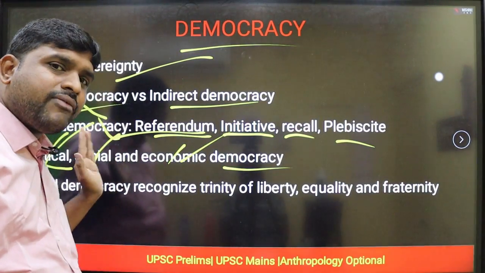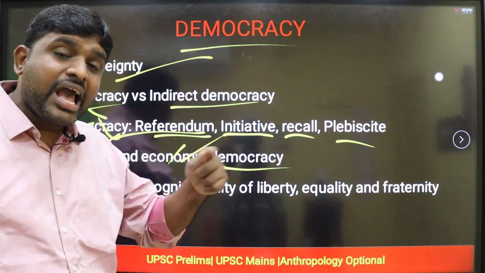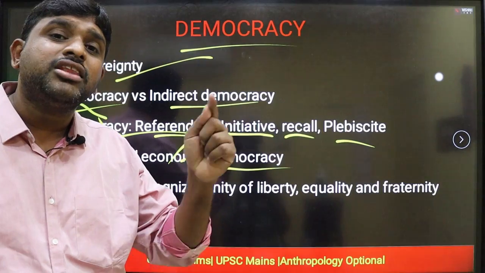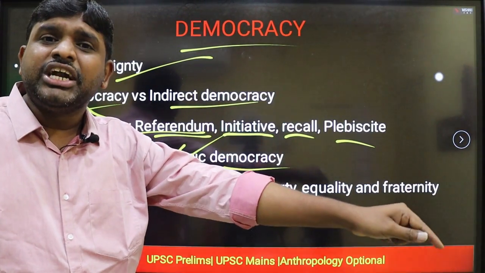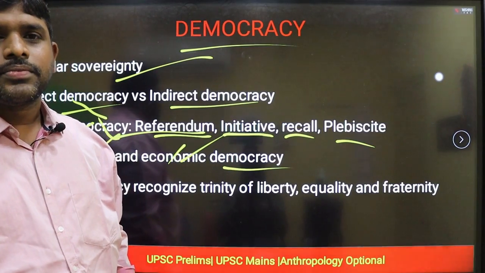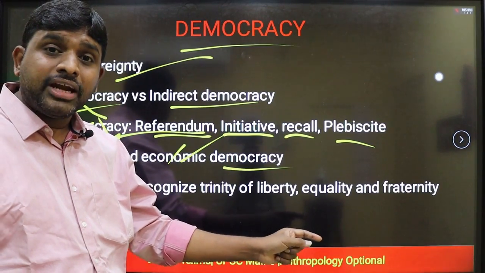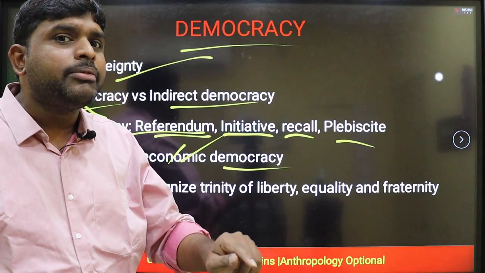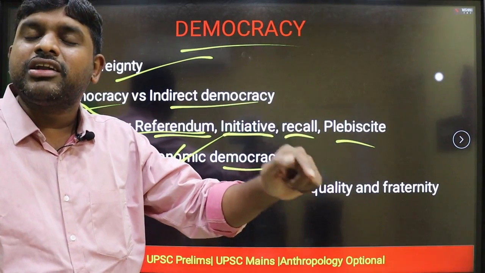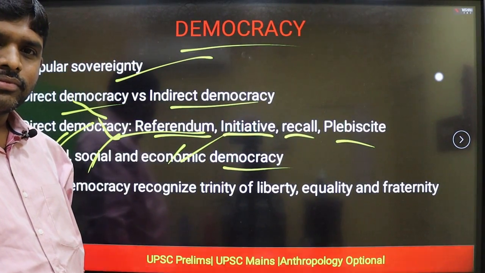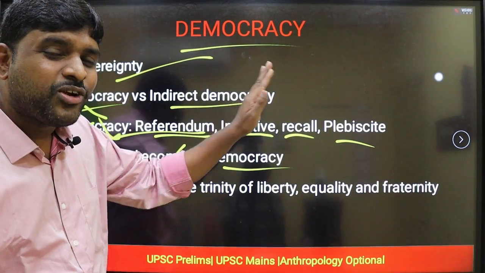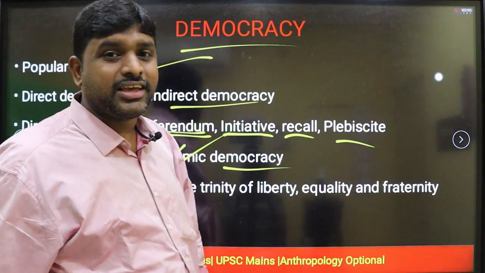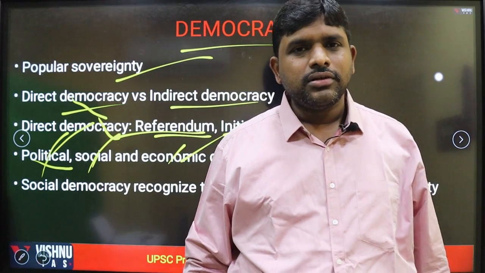So right now we have political democracy, and we are aspiring for social democracy, where there should not be any discrimination because of caste, gender, etc. In economic democracy, there should not be any discrimination because he is rich or because he is not rich. When there is social and economic democracy, then only can we ensure political democracy. We can expect such a question.